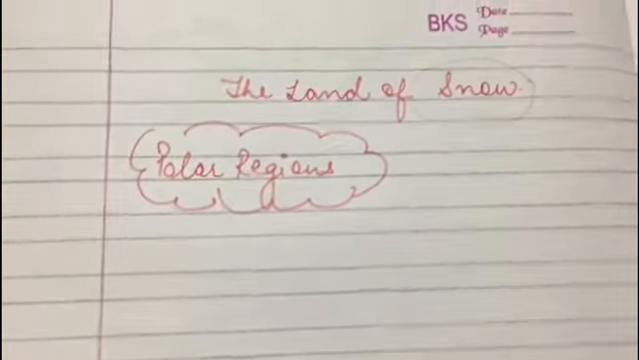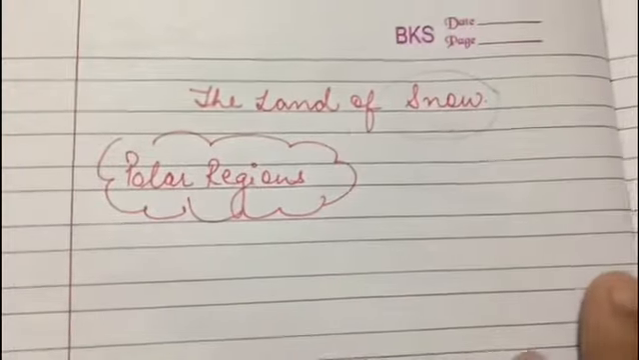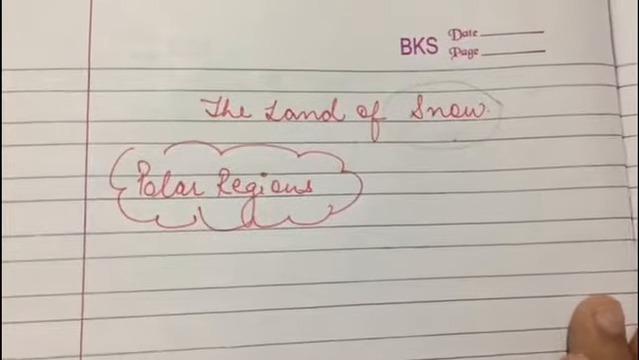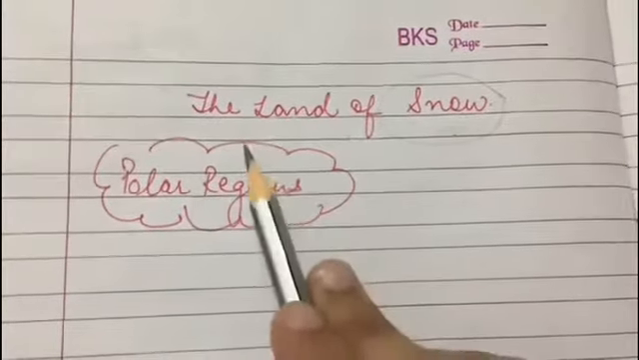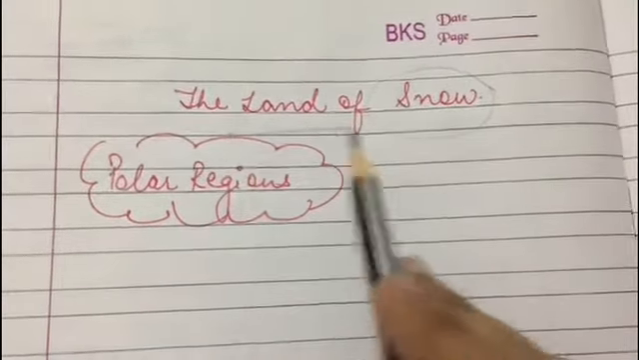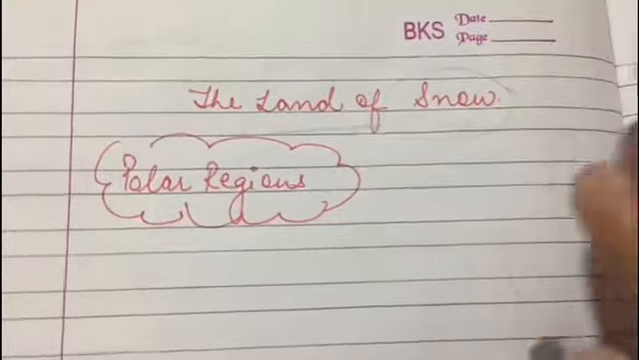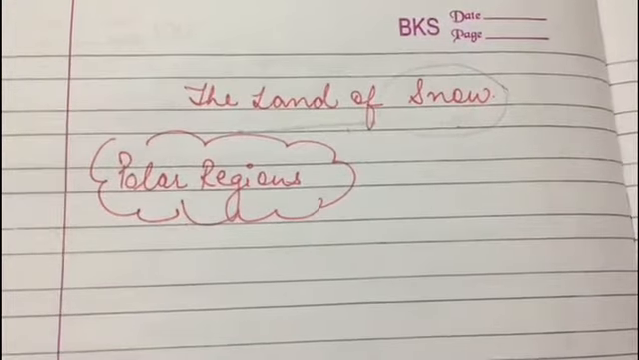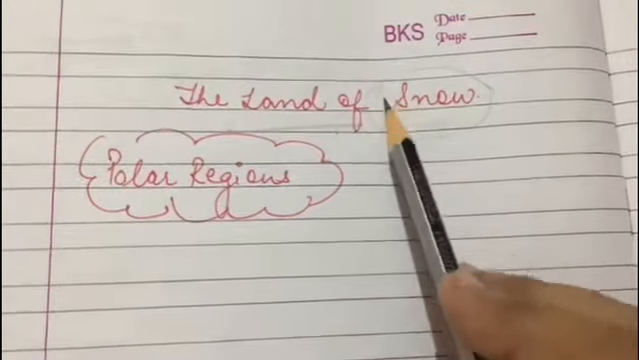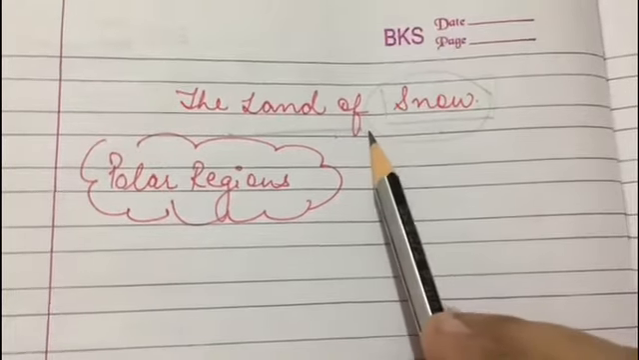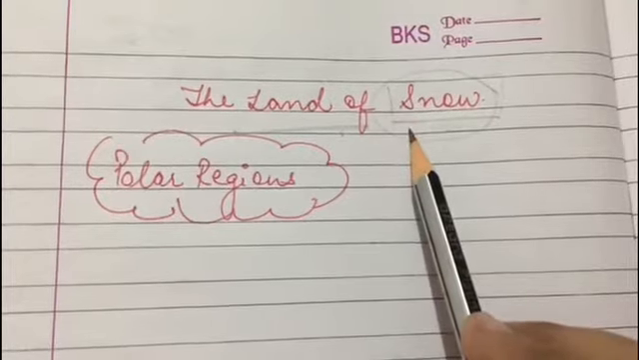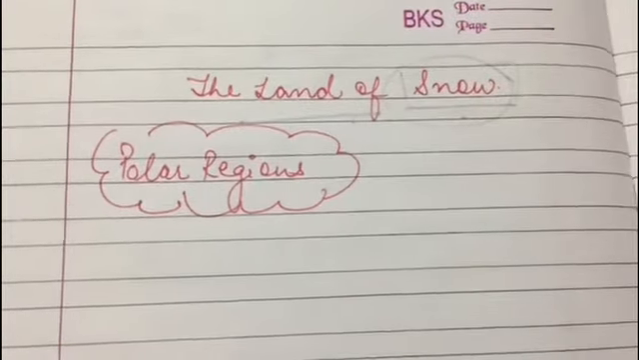So, today we will do this chapter of your SST, and this is chapter 7. The name of this chapter is The Land of Snow. After reading out the name of this chapter, it clearly depicts that this chapter revolves around a land that is totally covered with snow. Okay, so Greenland is the land that is covered with snow. Okay, so now let us start.